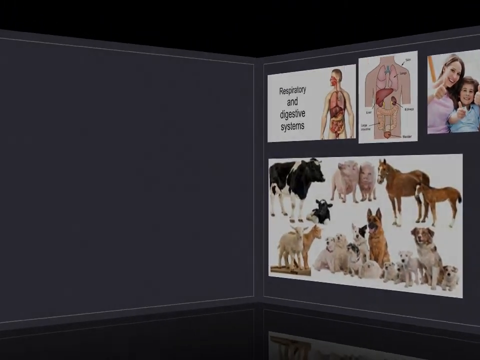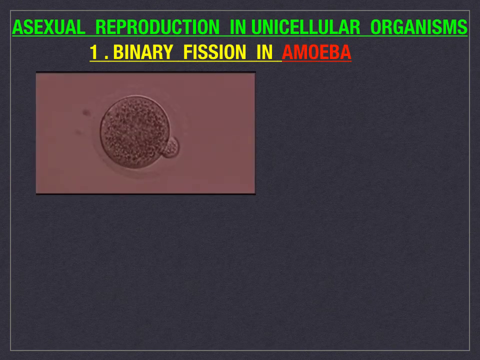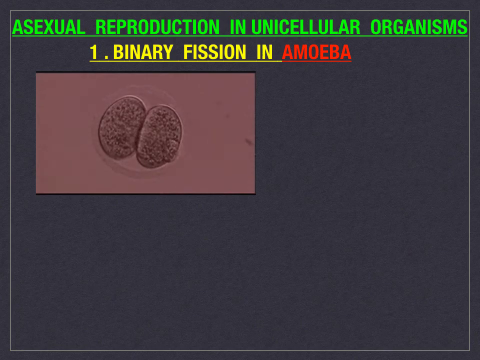Now we shall see asexual reproduction in unicellular organisms. Let's see binary fission in amoeba. Amoeba is a single-cell eukaryotic organism with no definite shape and moves by means of pseudopodia, and it belongs to the kingdom Protozoa.